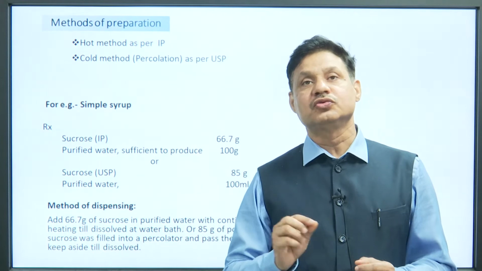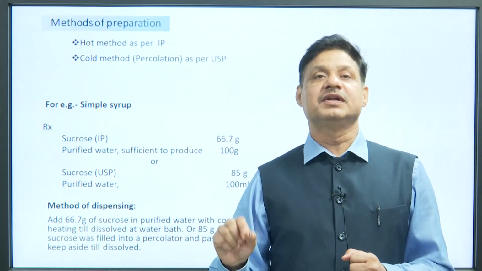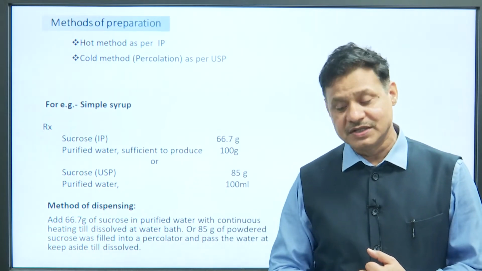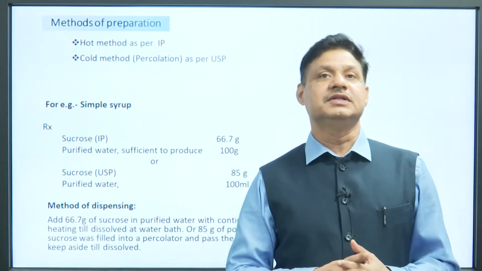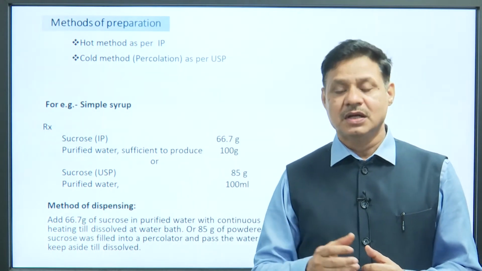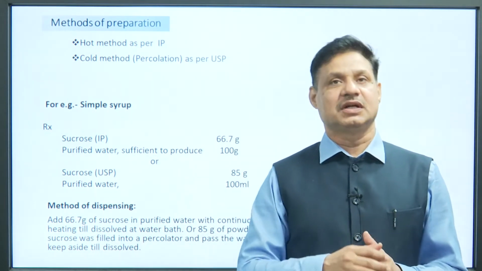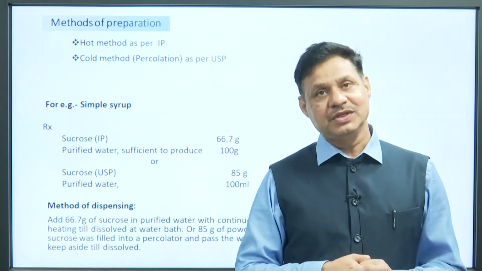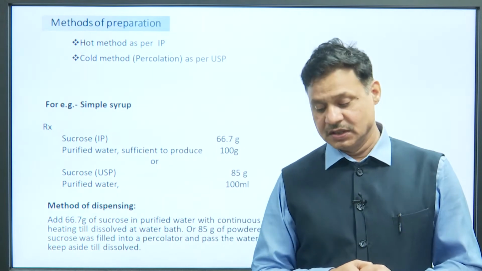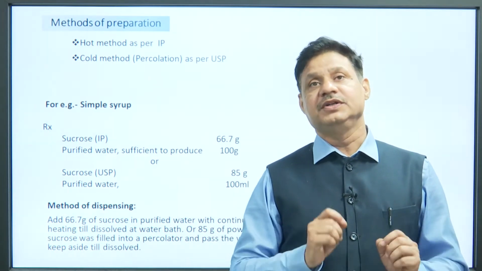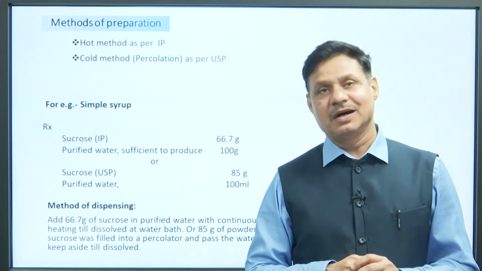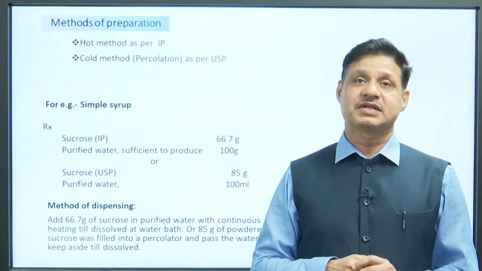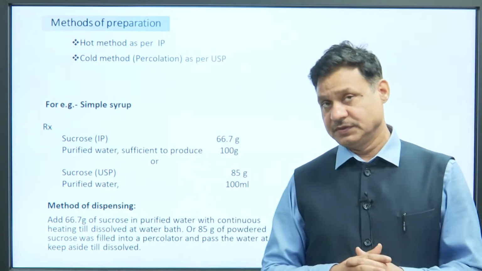During heating, sucrose changes form and a new sugar is produced due to the inversion of sugar. That sugar is known as invert sugar, and it changes the color and also the sweetness, because compared to sucrose, invert sugar is sweeter and always has a color. So, generally all Indian Pharmacopoeia simple syrups are colored and sweeter as compared to any other type of syrup.